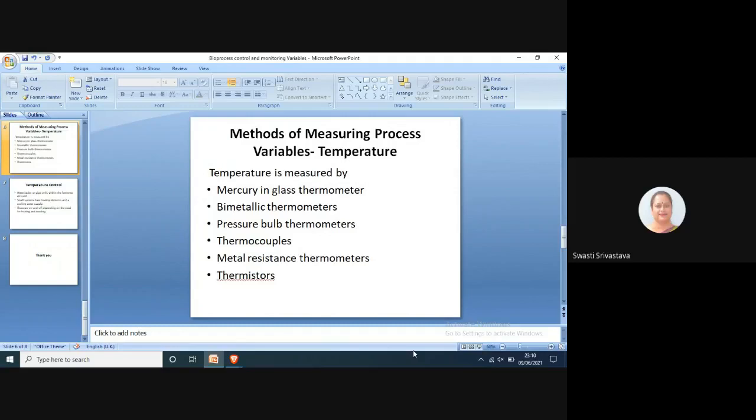Then the thermistors. These are semiconductors made from specific mixtures of pure oxides of iron, nickel and other metals, and their main characteristic is a large change in resistance with a small temperature change. The change in the resistance is taken as a function of absolute temperature. Any reading is obtained with a Wheatstone bridge or a simpler or more complex circuit, depending on the application.